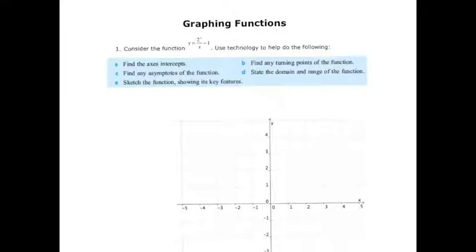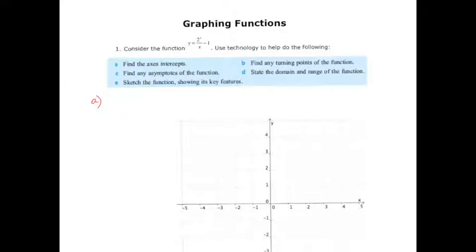Find the axes-intercepts, find any turning points of the function, find any asymptotes of the function, and state the domain and range of the function, and sketch the function showing its key features. But before we get to the technology, let's think about what we actually can do ourselves. In A, we need to work out what the axes-intercepts are, so the x-intercept and the y-intercept.